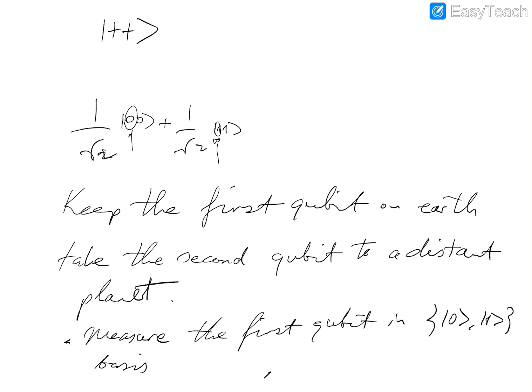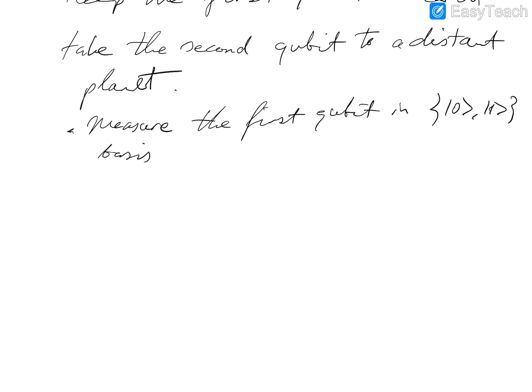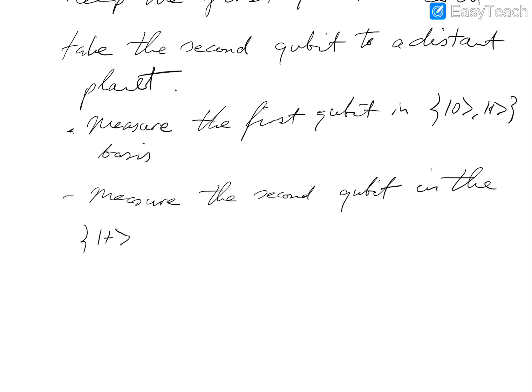In the 0-1 basis, okay? And simultaneously we measure the second qubit in the sign basis, in a plus-minus basis.